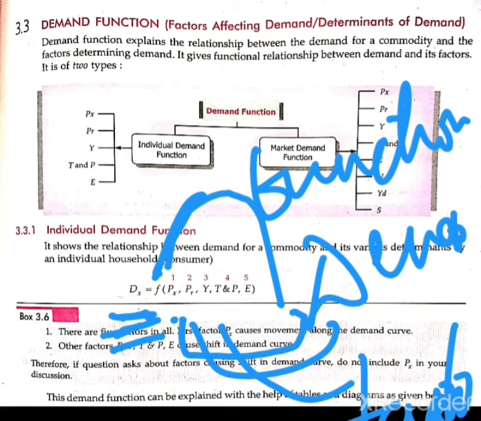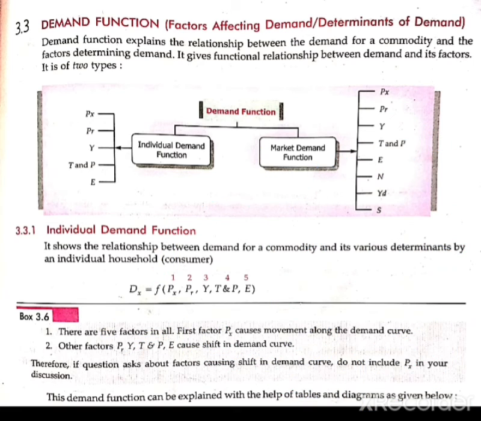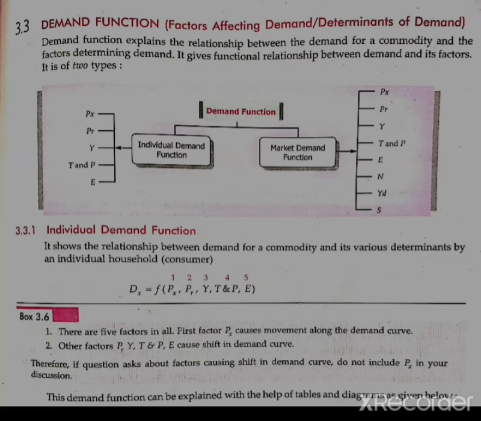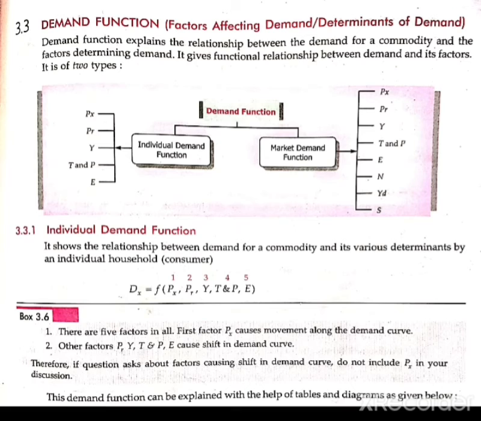When we talk about the individual, it is the relation between the demand of the commodity and various determinants for an individual household. These are determinants which affect the individual consumer.